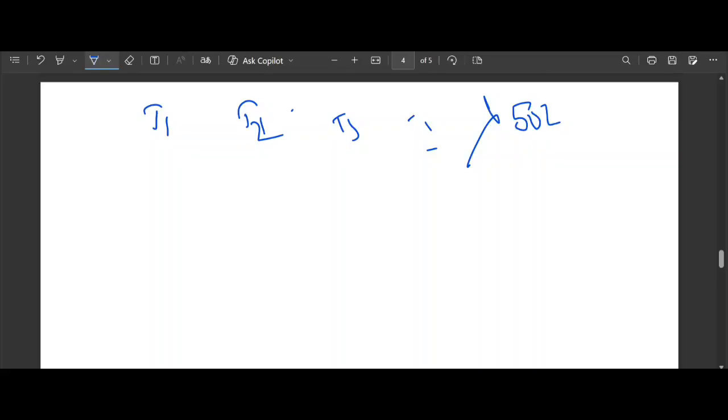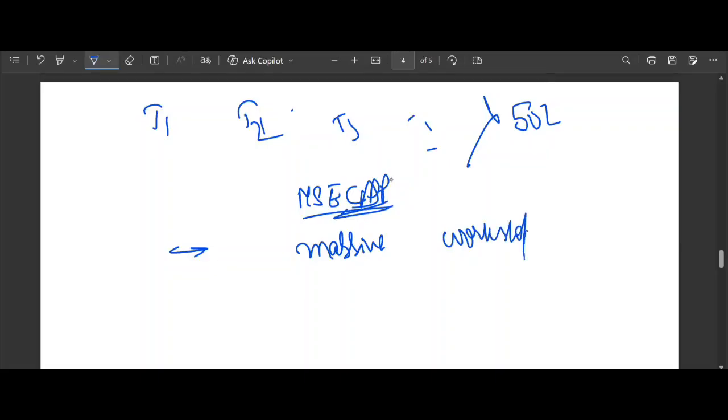So the government steps in with a scheme called the MSE CDP scheme. What does the government say? The government says that we won't give each of you cash for your daily fabric cost, but we will build a massive common workshop in the middle of your street that you can all use.